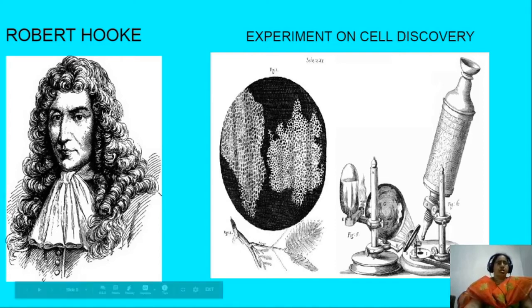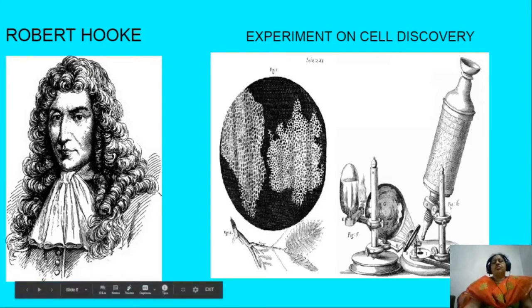Here in this picture, we shall see a scientist. His name was Robert Hooke and he was a famous scientist. He discovered the cell. In 1665, he took some bark tissue, dead tissue of an oak tree, and prepared a slide with those cells.